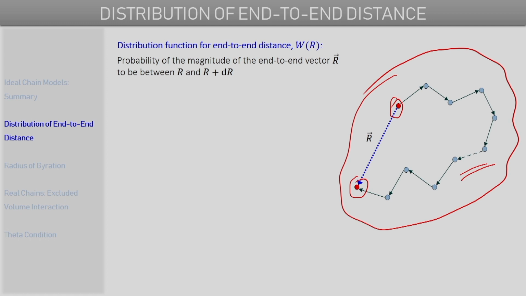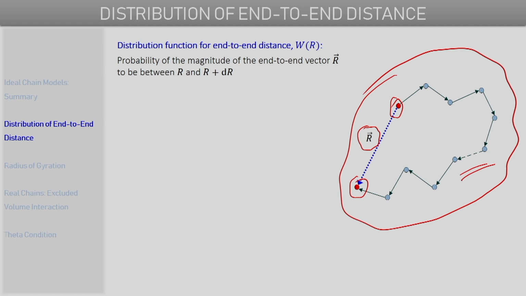For such a representation, we represent the end-to-end vector by this capital R. Our aim is to study the distribution of this end-to-end distance, the magnitude of the end-to-end vector, and how it is distributed for different conformations of the polymer chain.